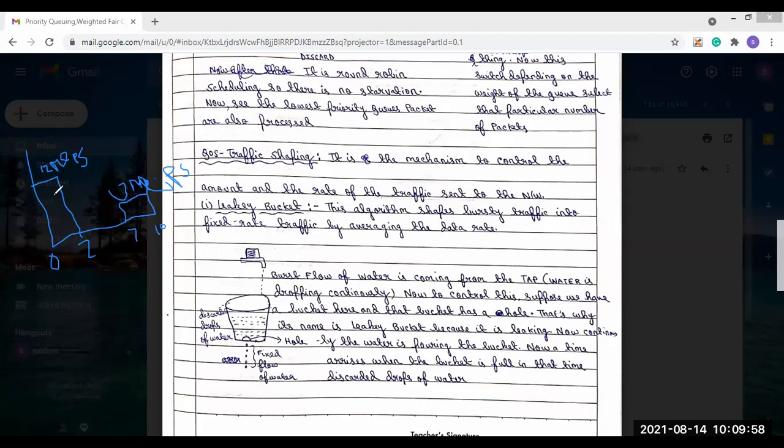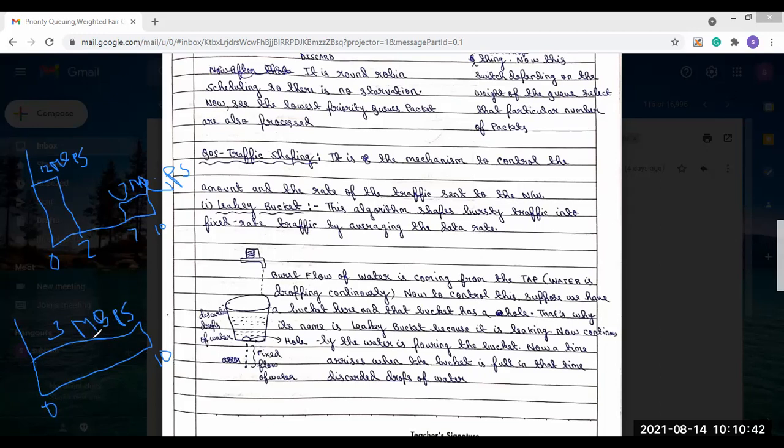Now, converting this bursty traffic into fixed rate traffic means, let's say from 0 to 10 seconds, the data will come at the same speed. Let's say 3 Mbps. So from 0 to 10 seconds, the data is coming at the rate of 3 Mbps, the same rate. This is known as fixed rate traffic.